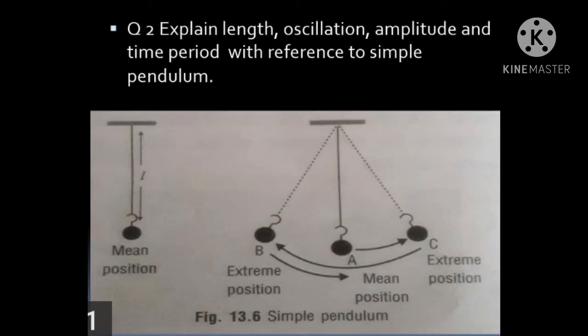Question 2. Explain length, oscillation, amplitude and time period with reference to a simple pendulum. Children, first see the diagram of the simple pendulum. When it is in the center position, then it is called the mean position. And in the second diagram, A is called the mean position. B and C are called the extreme positions.